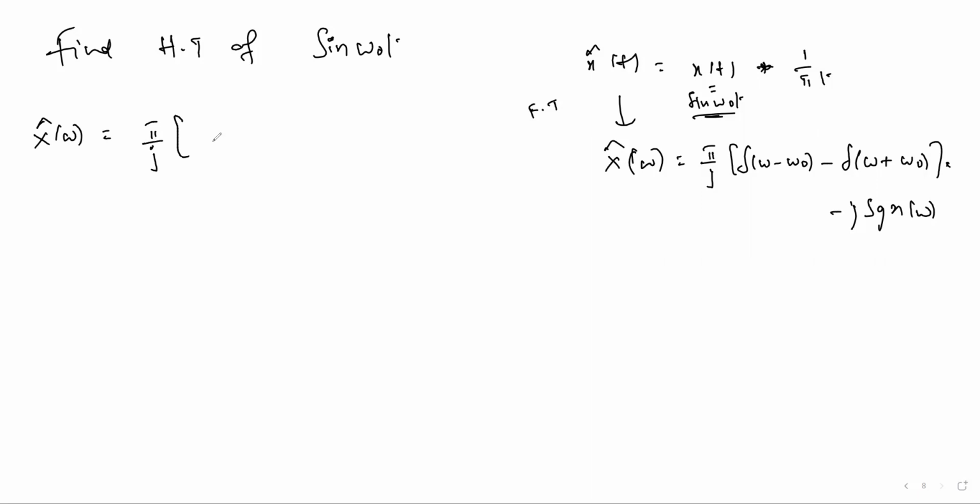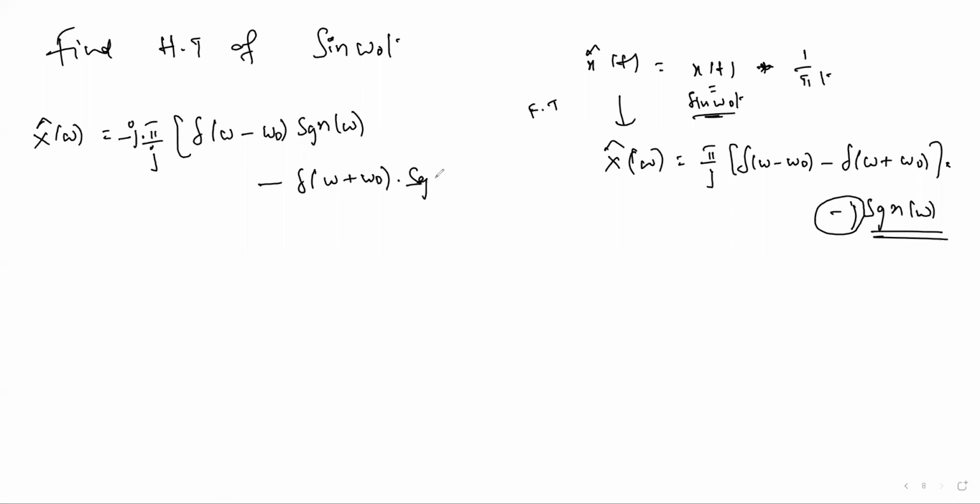So let us take this step clearly here. pi by j del of omega minus omega naught. Here minus j is there, so let us take minus j here. The signum function I am multiplying inside: signum function of omega, minus the second term del of omega plus omega naught, also multiplied with the same signum function.